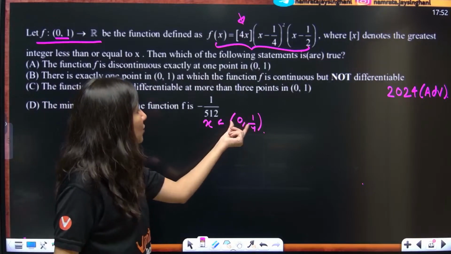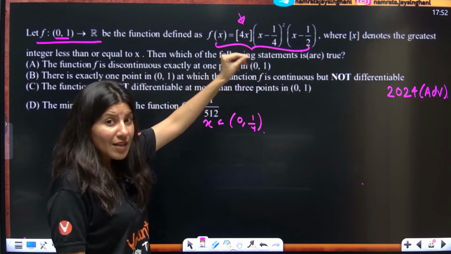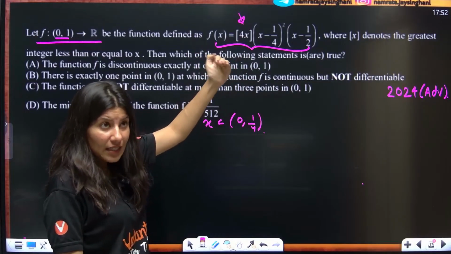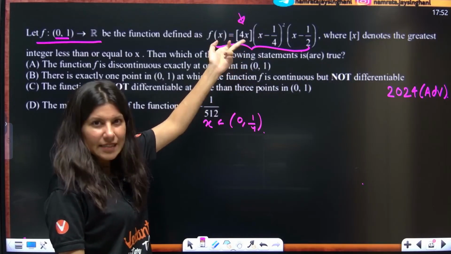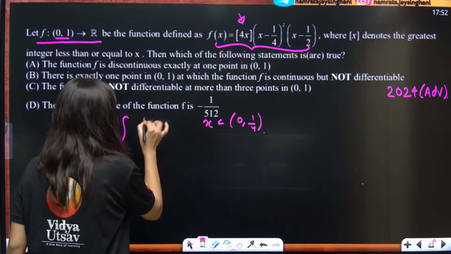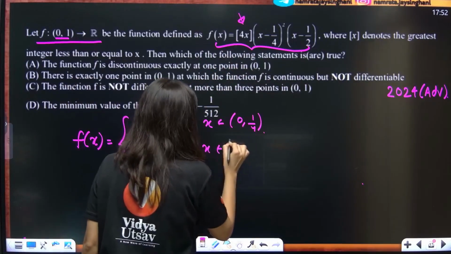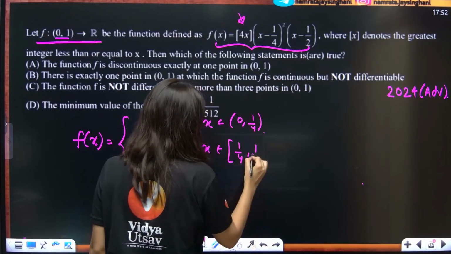0 to 1 by 4. The moment you put 1 by 4, you will get 1. But any number which is less than 1 by 4 will make this expression less than 1. The greatest integer of a less than 1 quantity is 0. So this is 0.